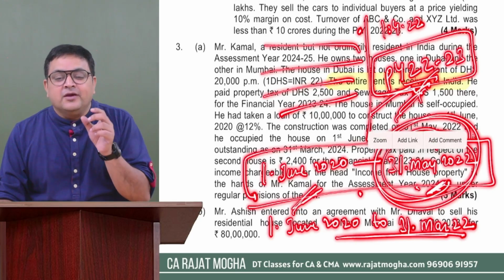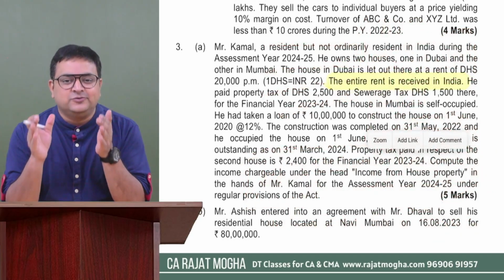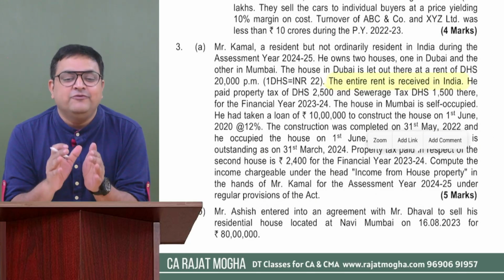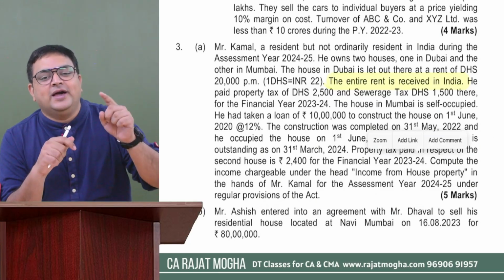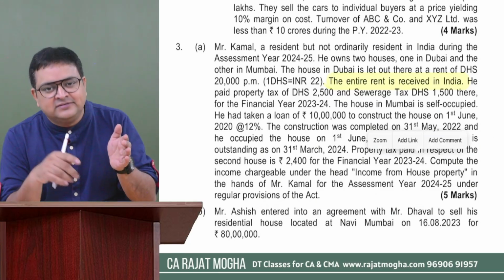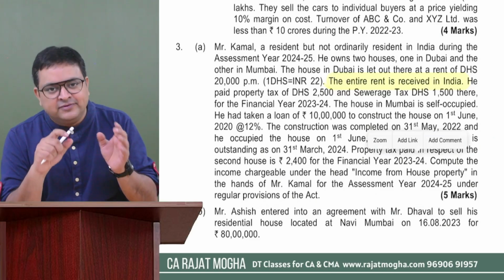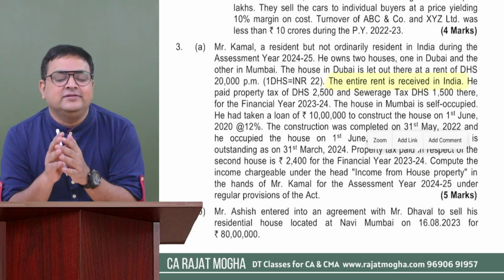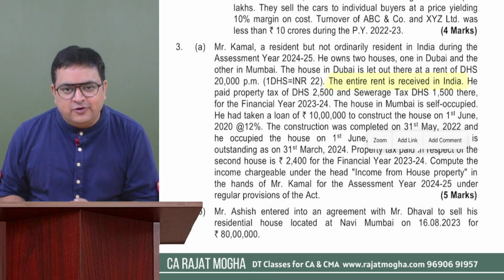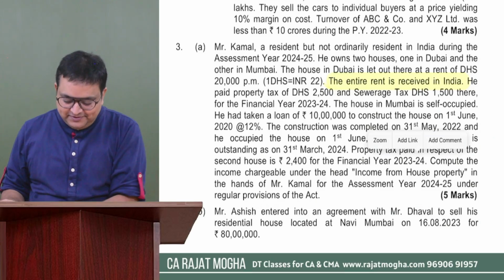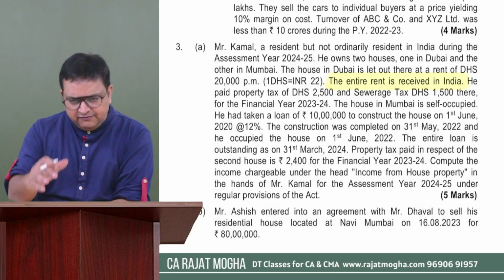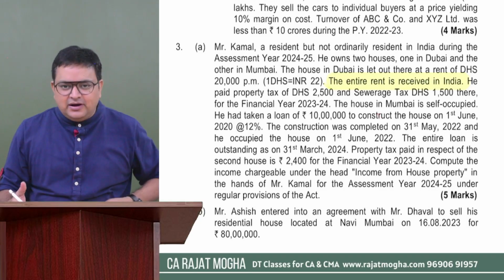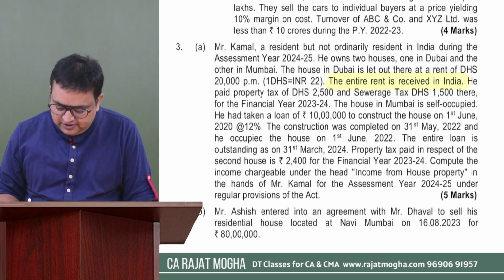So yes, whatever is the current period interest, that should be allowed under section 24B. And also we have to calculate the pre-construction period interest, divide it by 5. Whatever is the amount, please include this in your deduction under section 24B. Got it? I believe that you are able to revise this concept. Okay. We'll also do this question. Don't worry about it. So this seems to be a house property question, purely a house property question.